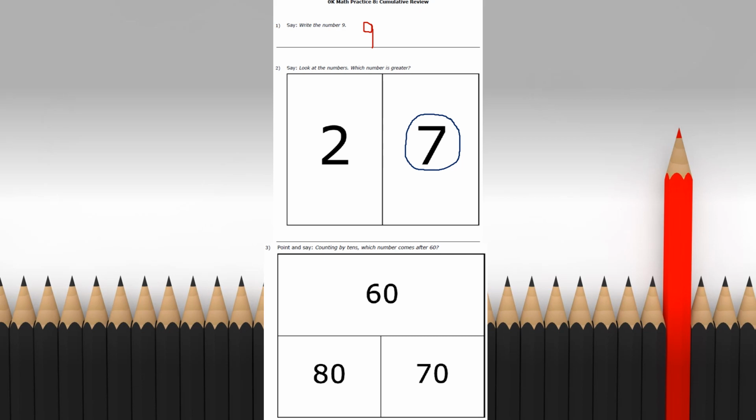Number 3, counting by tens. Which number comes after 60? Let's start with 10 and count. 10, 20, 30, 40, 50, 60, 70! Woo, woo, woo. Now remember, you can just say the answer out loud. You don't need to circle it or complete it on paper. Whatever works for you, works for us.